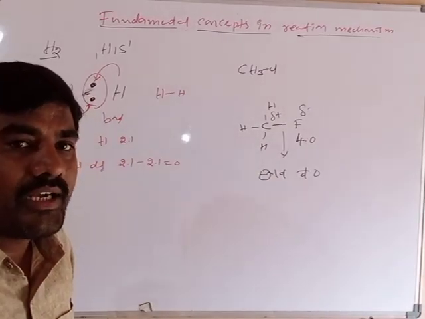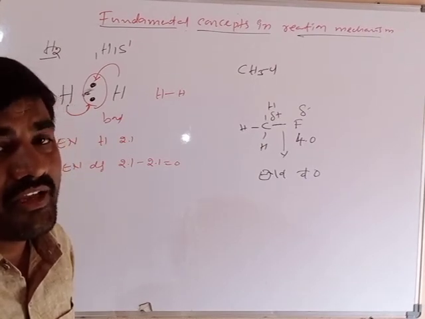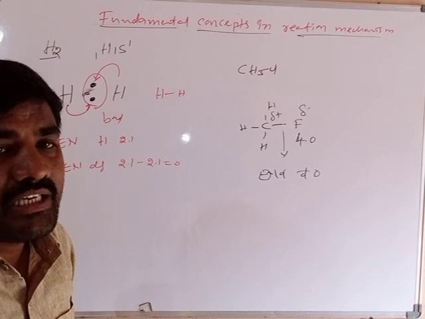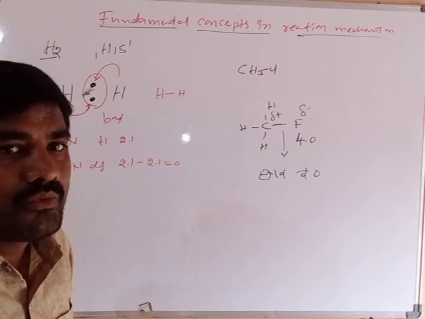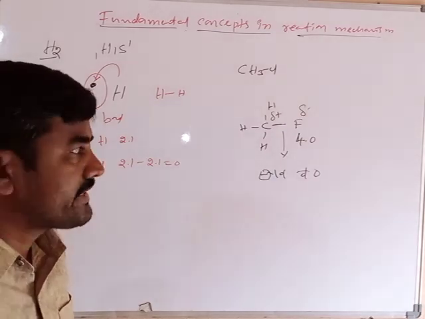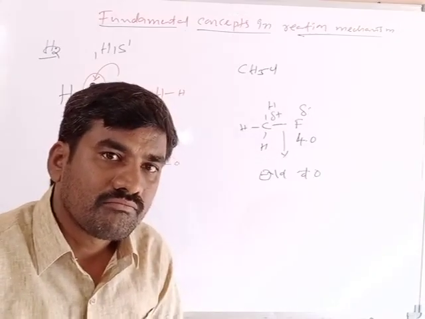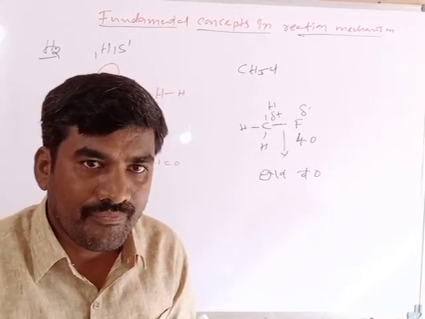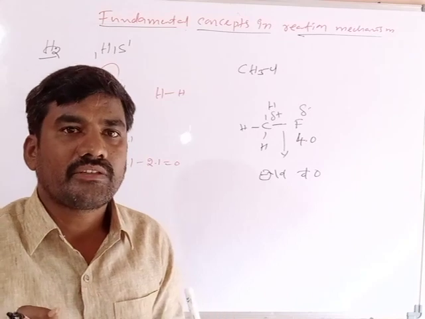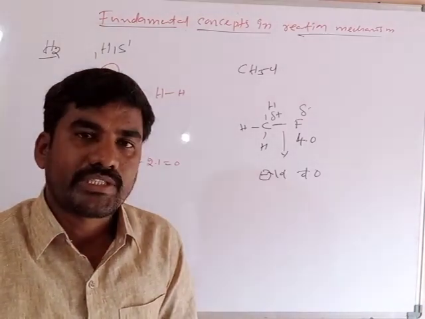They do not equally share the bond pair of electrons where the electronegativity difference of the bonded atoms is not equal to 0. Clear? In the next class we will discuss bond fission and reaction intermediates.